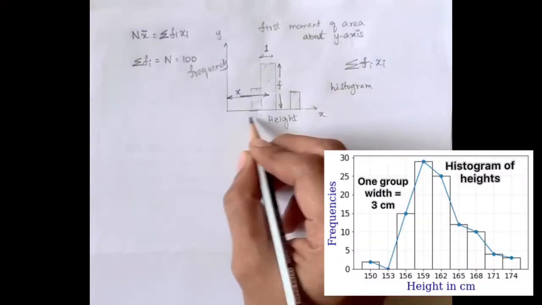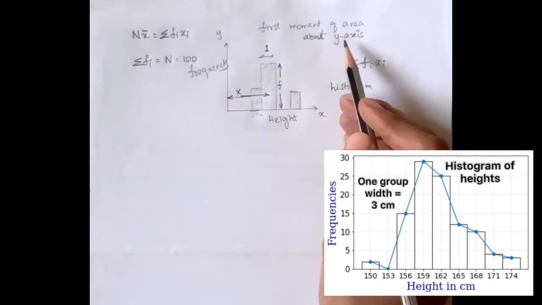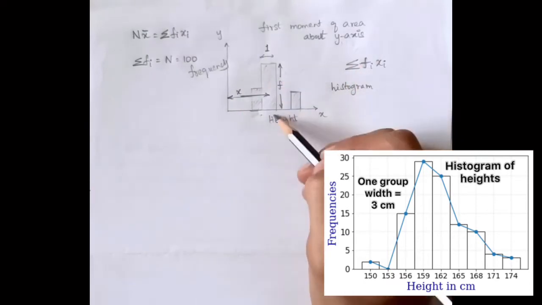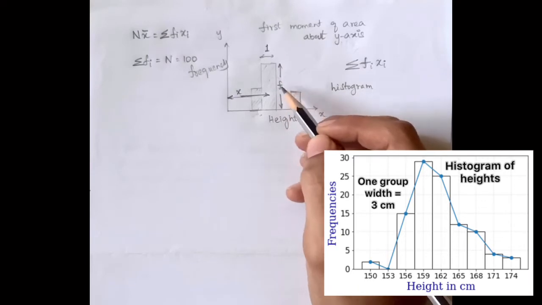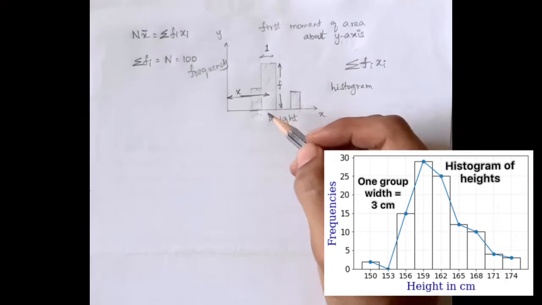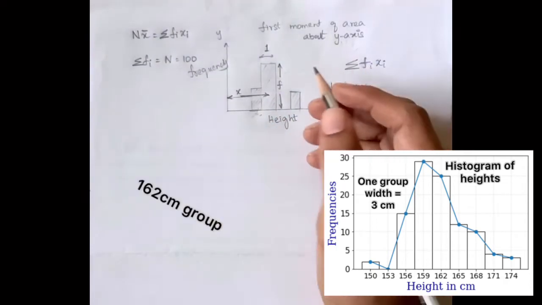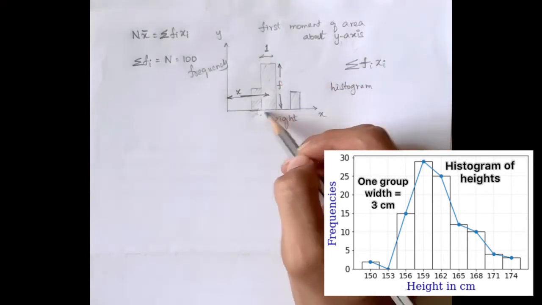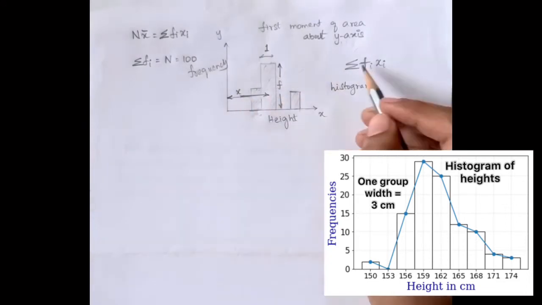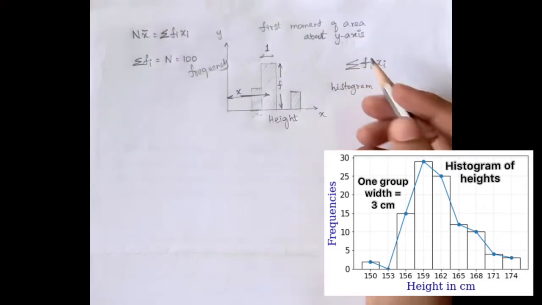A histogram is a plot between values and frequency, and this quantity is the first moment of area about the y-axis of the histogram. So here, if you see the area, the height is f and each width is 1. It's just one group, either 159 centimeter or 162 centimeter and so on. So we find the area of the block is f and the distance is x. So the summation of all these moments is the first moment of area.